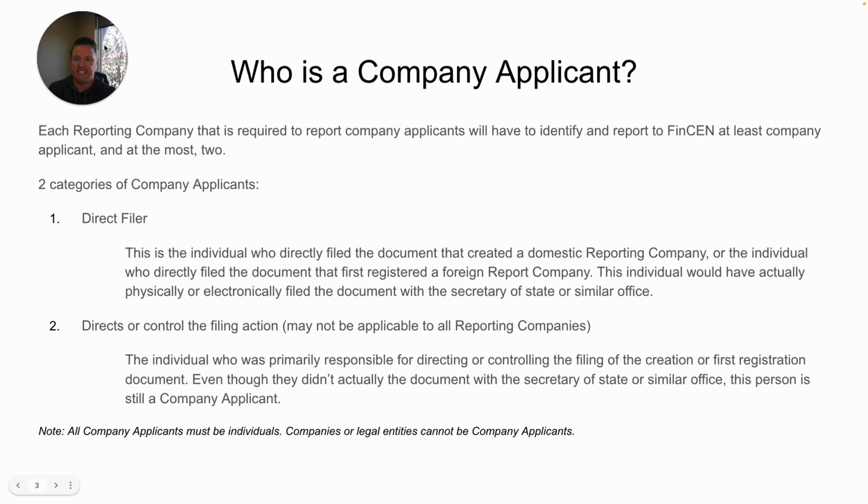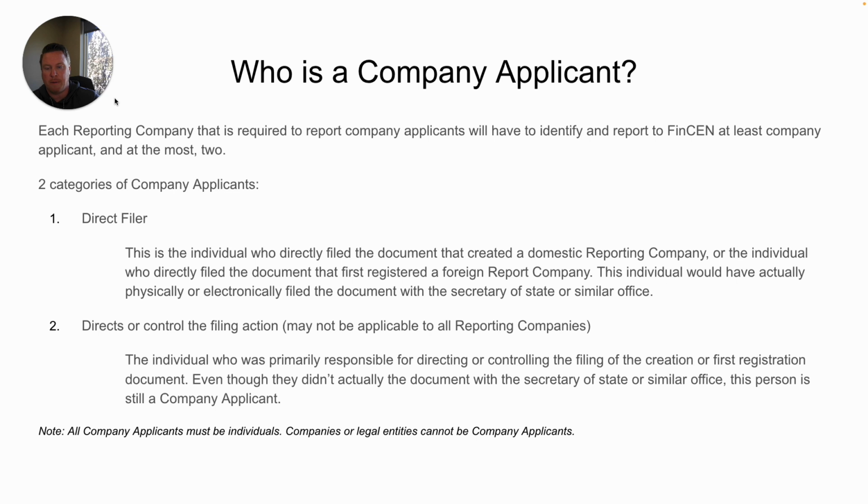So who is a company applicant? A company applicant is basically the person who filed or who had control over the filing action of actually creating the company. When a company is created at the state level, there is paperwork, information that is submitted to the Secretary of State or similar office or Indian tribe, or wherever that company is set up or registered.